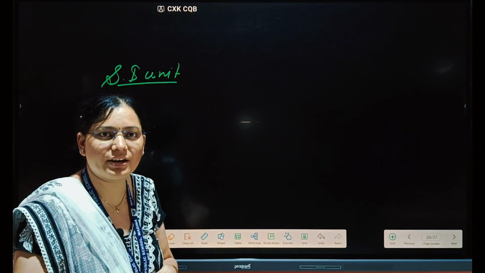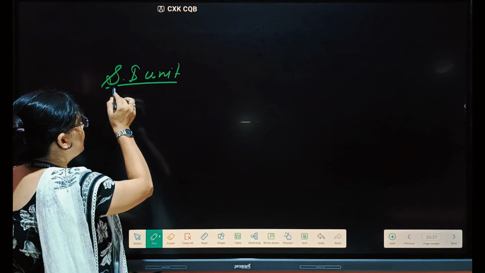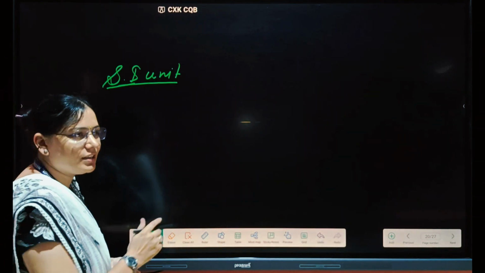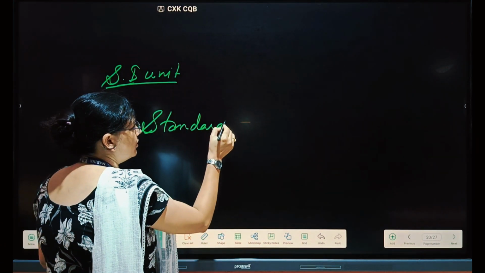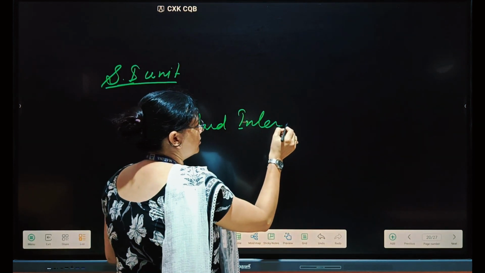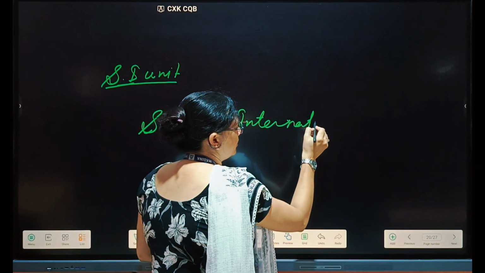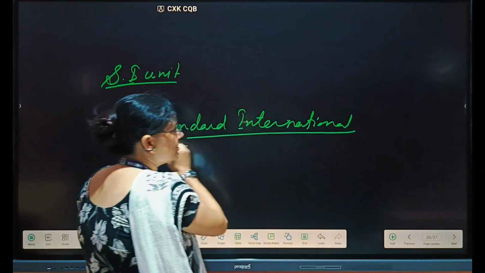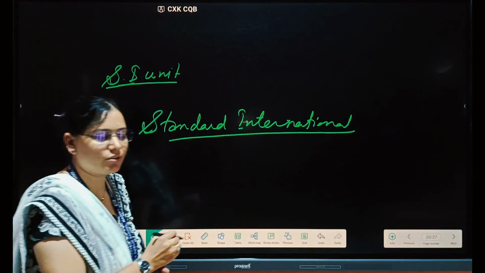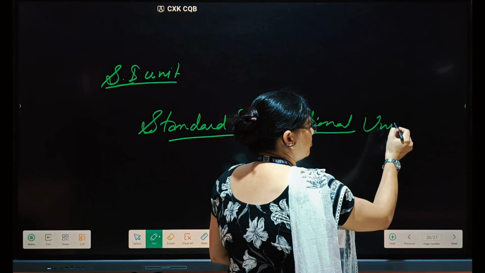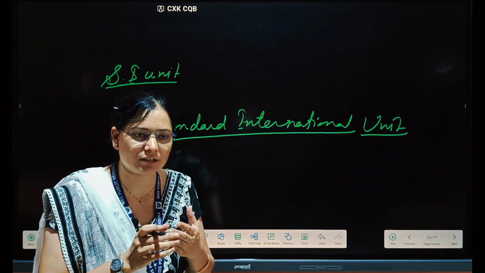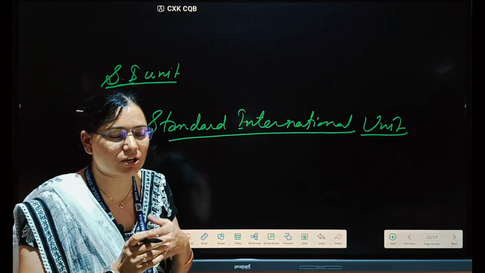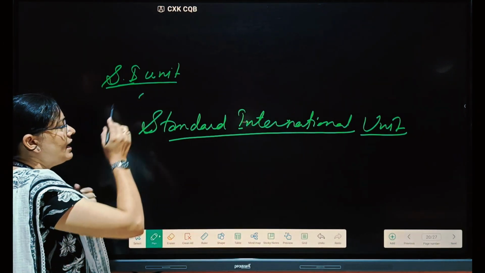That's why we made one unit that we call the SI unit, the standard international unit. It means internationally we can communicate with each other in terms of units for quantities. That's why we are using the SI unit.